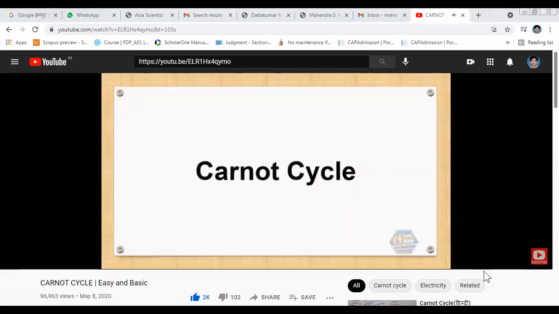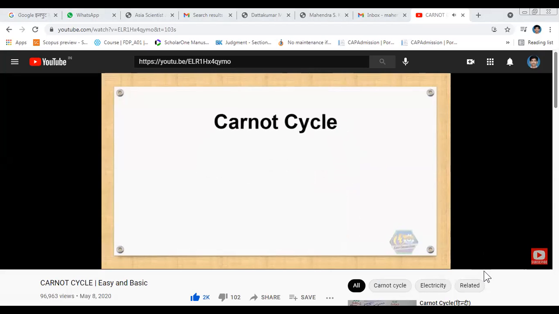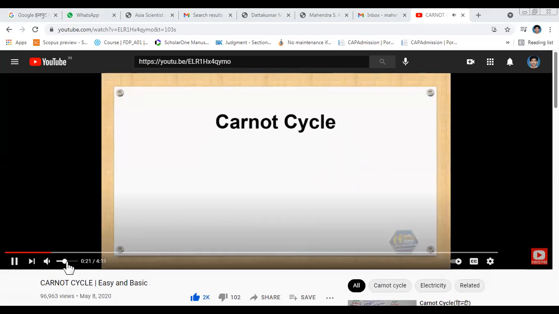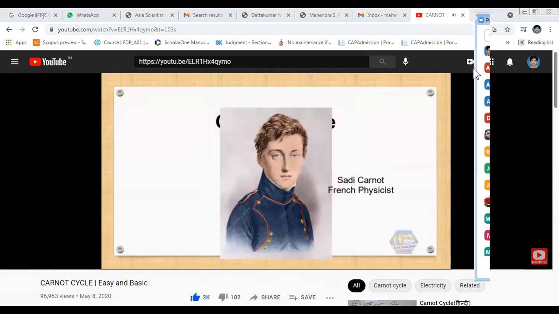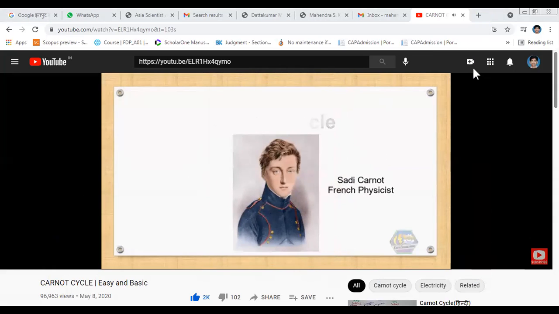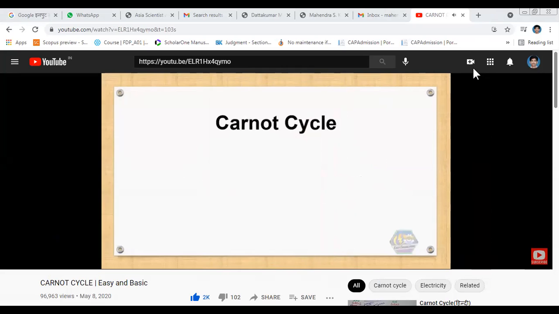So what are the things that we need to know about this life-changing cycle? First, it is an ideal heat engine cycle by a French physicist, Sadi Carnot. It utilizes heat energy transferring from a heat source to a heat sink. In addition, it is composed of four reversible processes. The reversible process means direction can be returned to its original position.